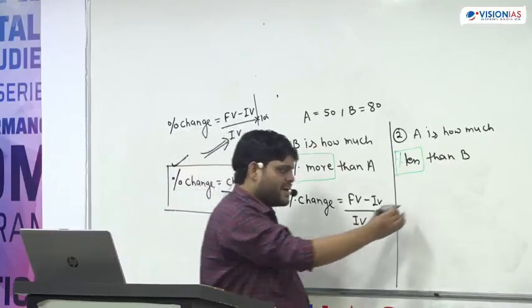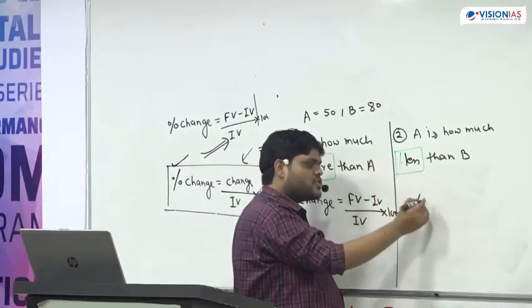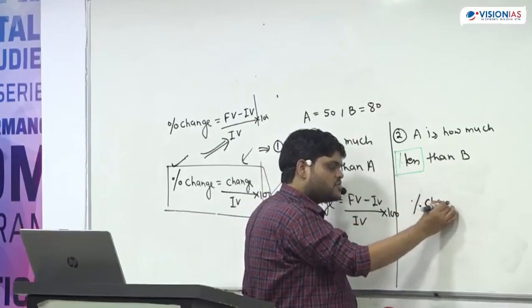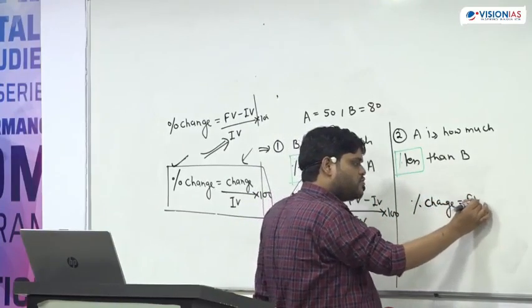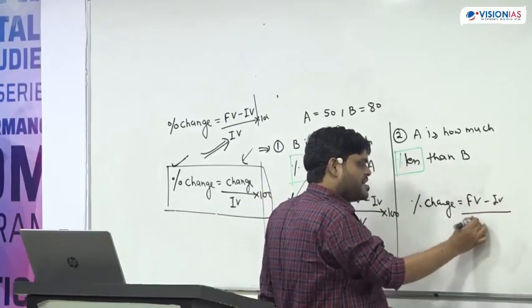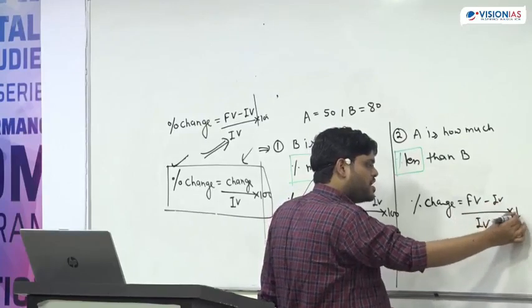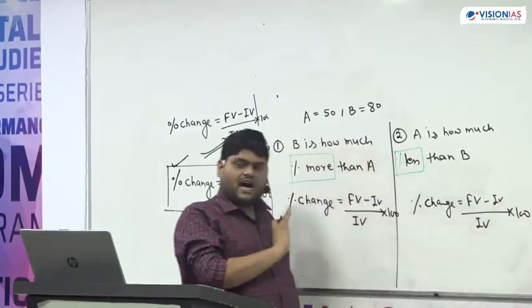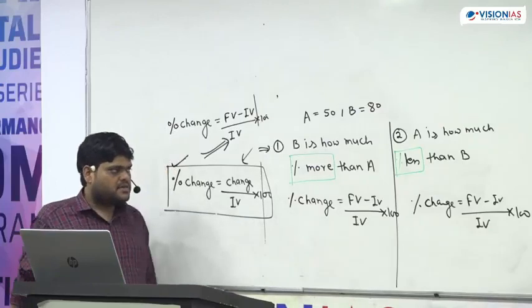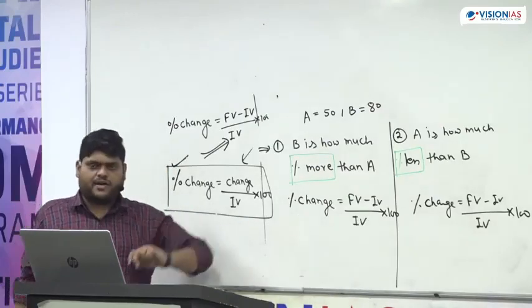Here also they are asking percent of change. So the percent of change is equal to final value minus initial value upon initial value into 100. I think no doubt should be here. This is very clear to everybody.